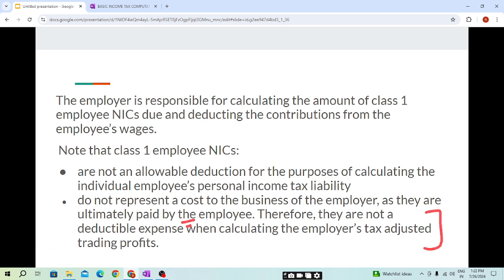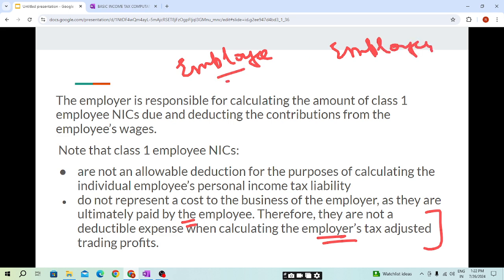Here, the employee is paying from his salary. Then how will it be a deductible expense for the employer? It will not be. If the employee pays, he can claim. The employee is paying, he can't claim. So students, the NIC contribution is done by the employee and the employer. For the employee, we have seen under employment income, the amount of NIC payable by the employee will not be a deductible expense, disallowed. That is not deductible from the income.